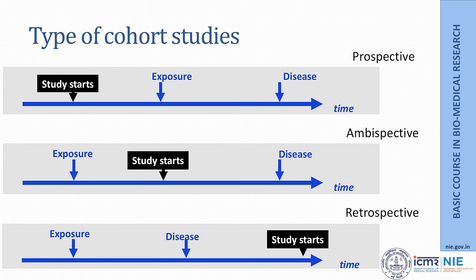And there is a combination of these two approaches which is called a bidirectional study or ambispective study, wherein when your study starts, the exposure has already occurred and then you follow these exposed and unexposed individuals till they develop the outcome. Let me explain these different types of studies by giving some examples.